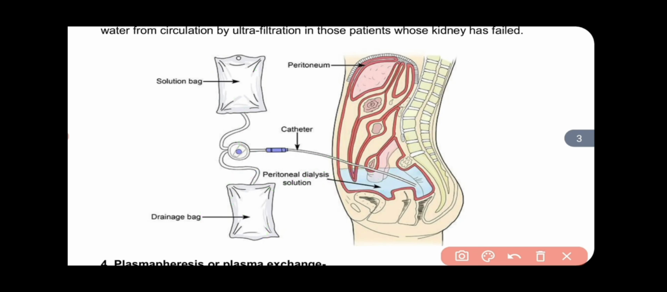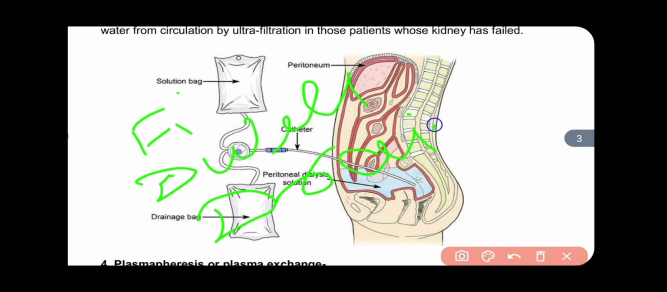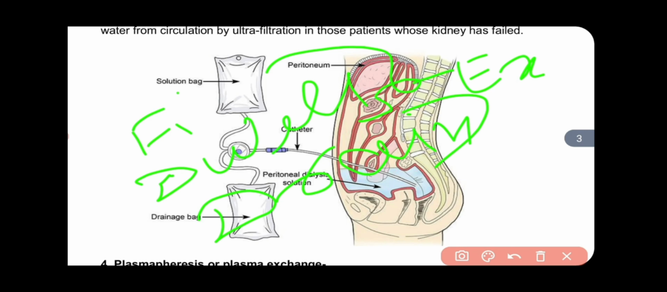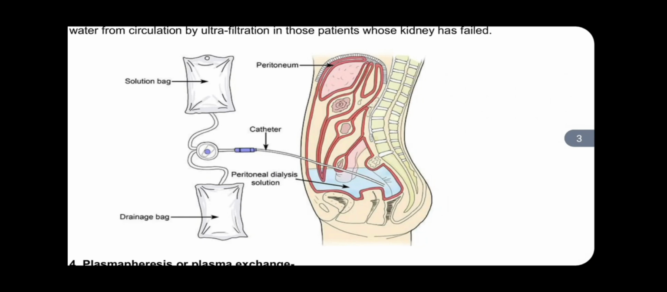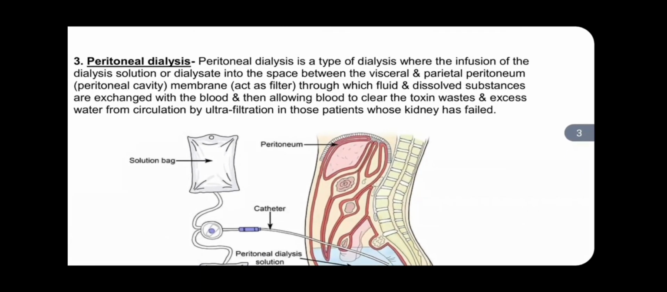So peritoneal dialysis is covered in three procedures. Firstly fill, next is dwell or retain, and third is drain. These three procedures, fill, dwell and drain, are called an exchange. During peritoneal dialysis we do 4 to 5 exchanges for the removal of waste. So this is peritoneal dialysis.